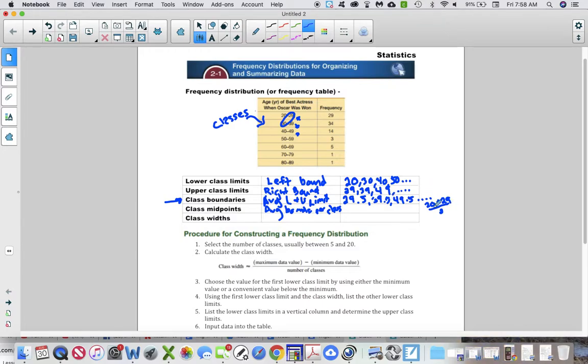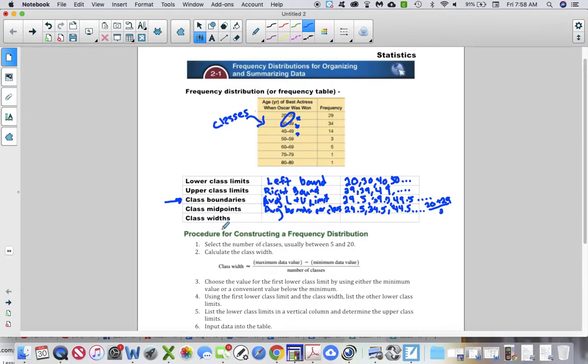If you add those two together and divide by 2, you're going to get a decimal, which is fine. You'll get 24.5. So that is the midpoint. 24.5. And then the next one would be 34.5. So we're at the middle of the class. The middle of the class is exactly between those. 34.5, 44.5, etc. And it would go on for all of those classes. It would keep going up to 84.5, etc.